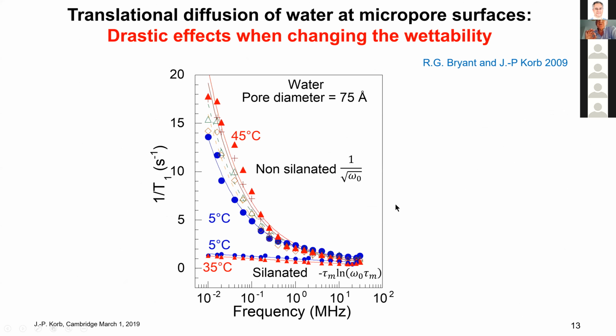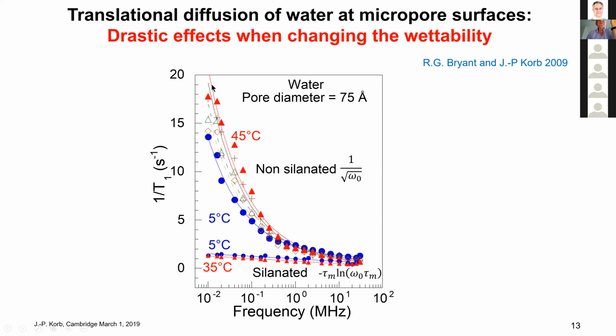And there is a spectacular result that we observed with Bryant. The same porous system, but we change the wettability. Usually with a silanated system, we have the normal behavior, logarithmic behavior with this normal effect. But with water, silanated means that the water becomes non-wetting.